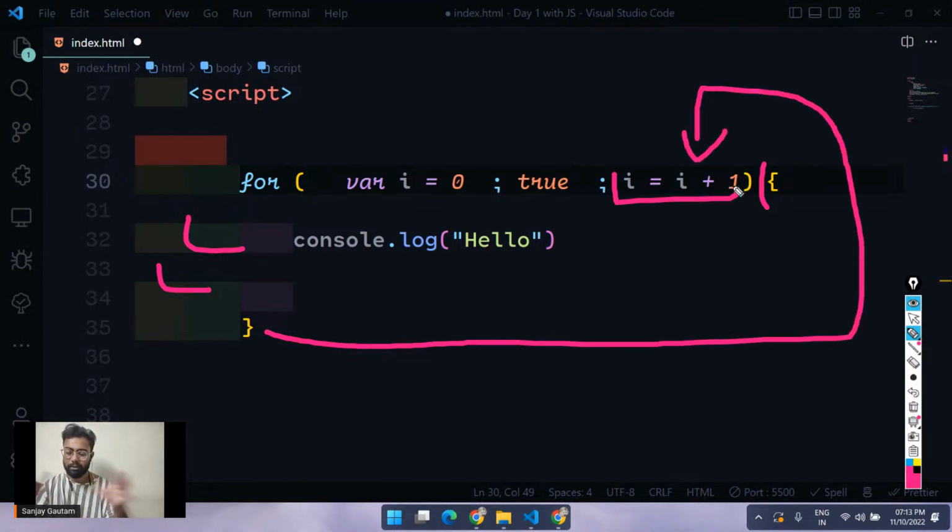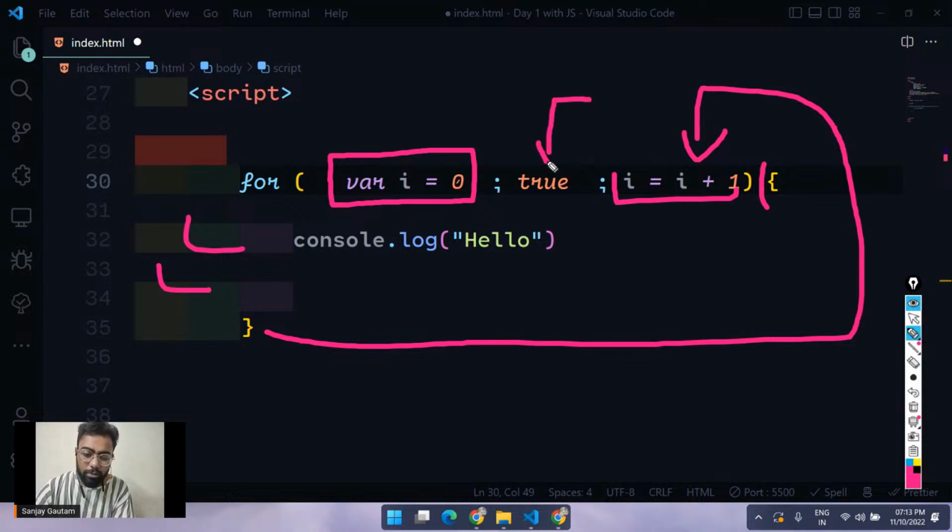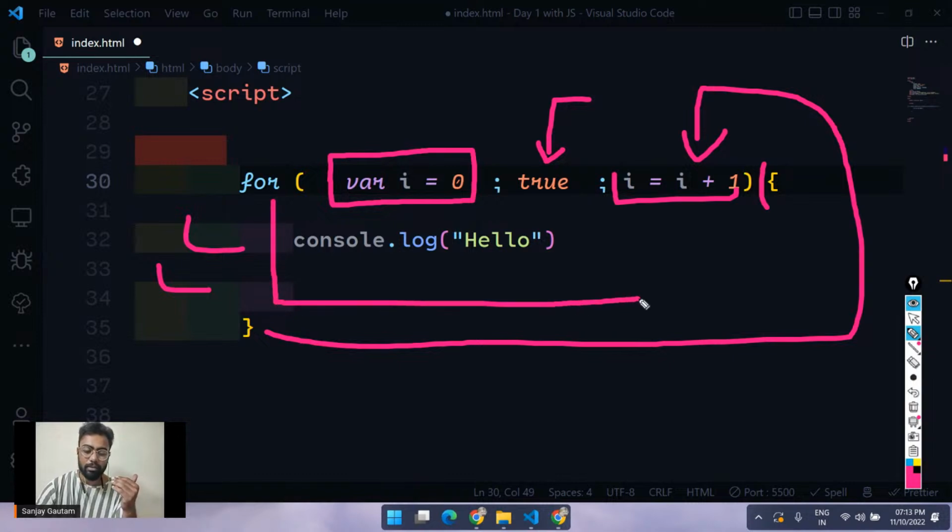Let me give a quick recap. In the first part you give an initialization, which initializes a value. In the second part, you provide a true or a false. If you have a true here, whatever code you have inside this block is going to get executed. And as soon as all the code inside this block is completed, it's going to execute this third line.